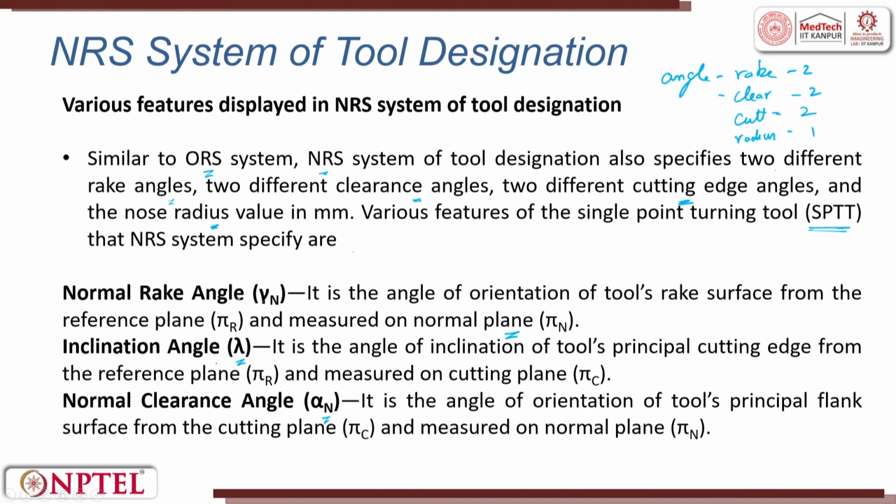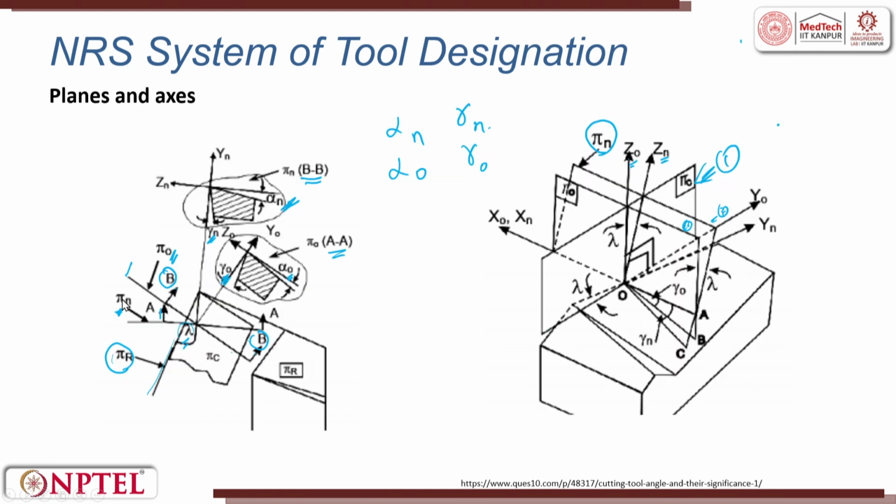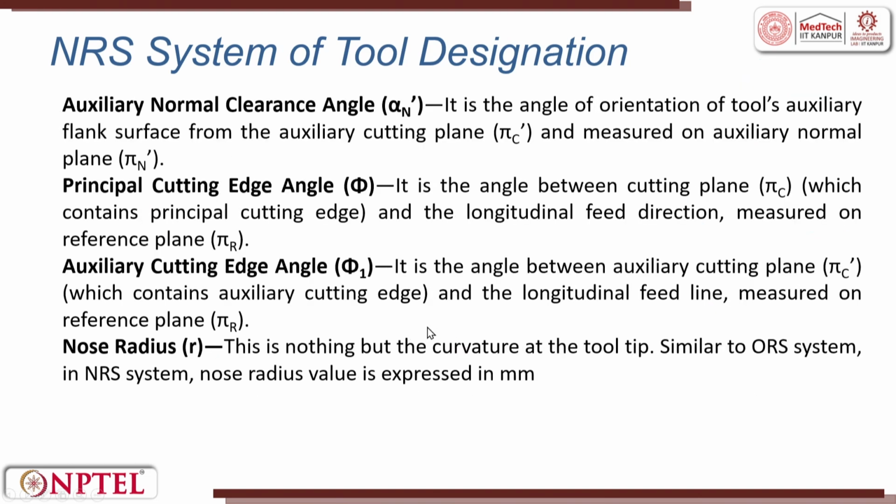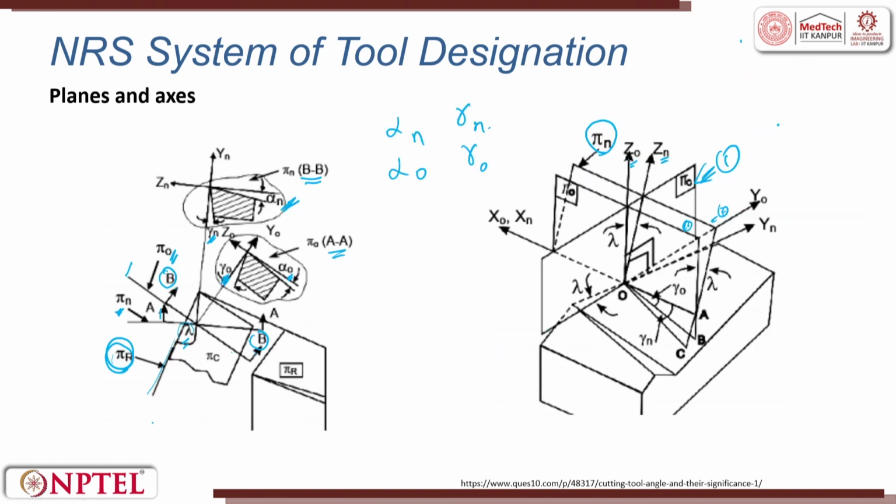The normal rake angle gamma n is the angle of orientation of the tool rake surface from the reference plane pi r. Where is pi r? Pi r is here, right, and measured on the normal plane pi n. Where is pi n? Pi n is the normal plane which you can see here. Pi r is the reference plane, pi n the normal plane.